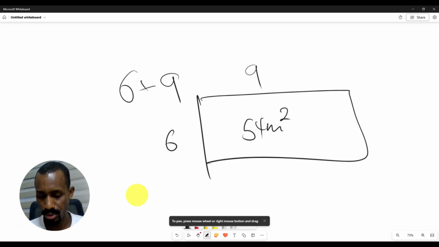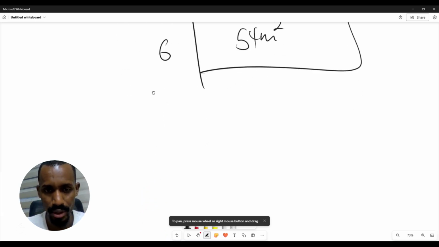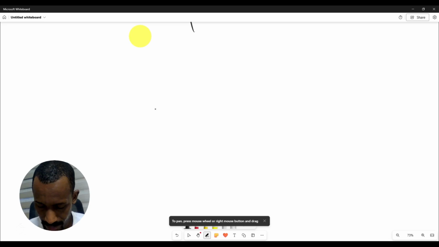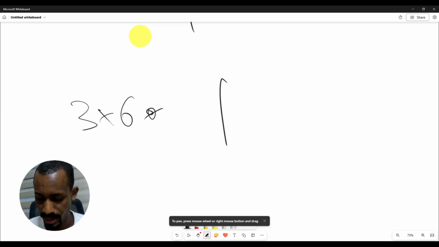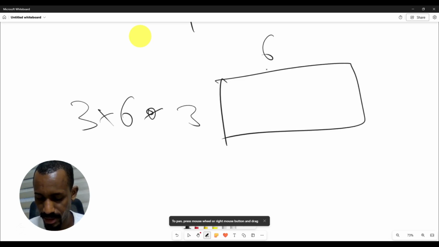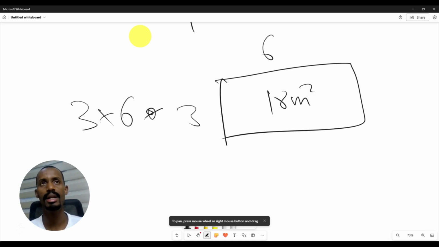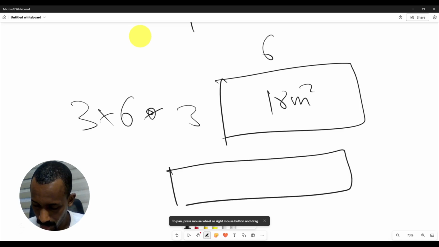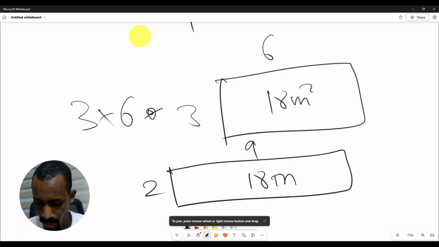Let's get to another example which has easier multiples. Let's say a 3 by 6 tent. A 3 by 6 is like this. This is 18 square meters. When I tell you I have an 18 square meter tent, you don't know which side is which. This could have easily been a 2 by 9 meter tent, which also equals 18 square meters.